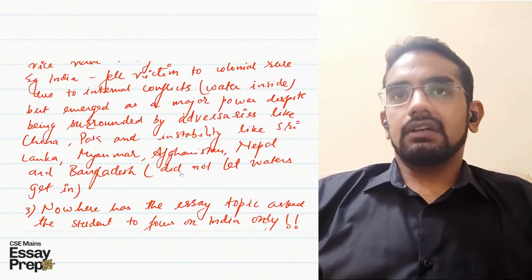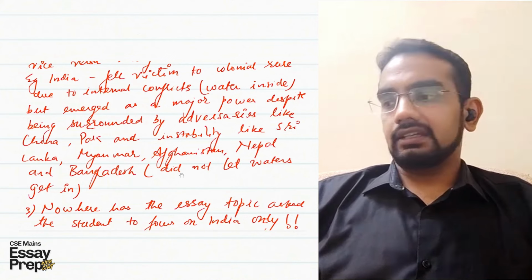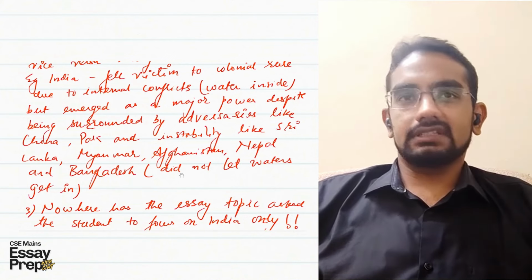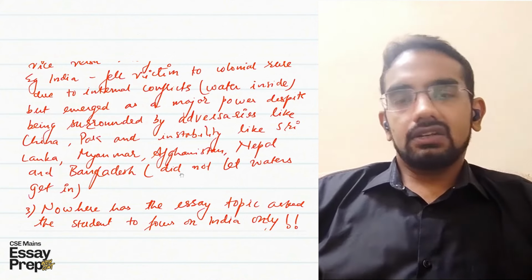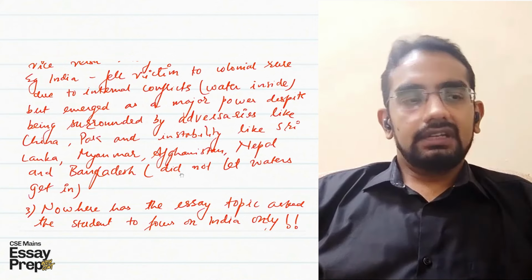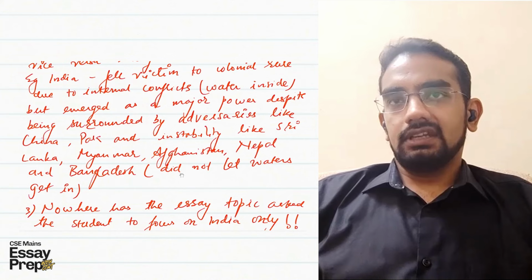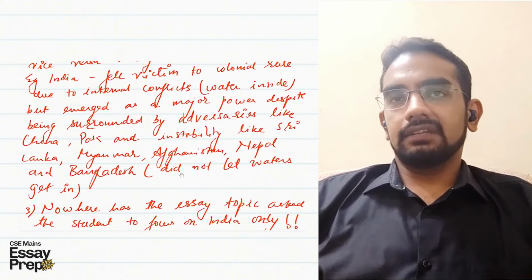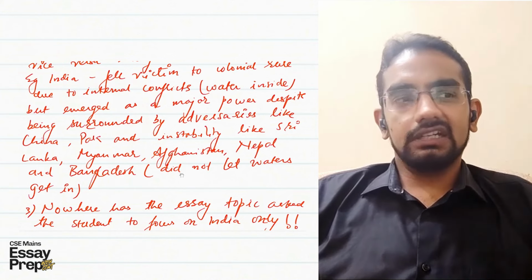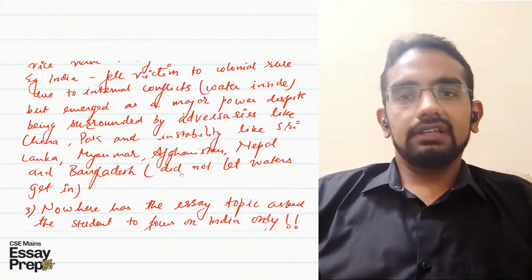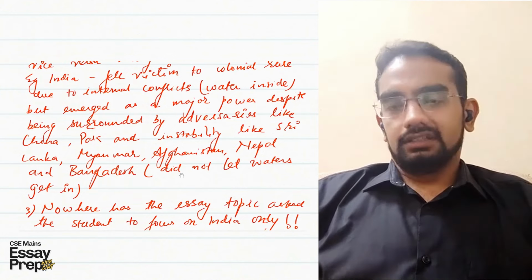Then there is instability all around the Indian subcontinent, like in Sri Lanka, Myanmar, Pakistan, Afghanistan, Nepal, Bangladesh. But India did not let this negativity get into it. Even in 1971, when India was directly affected by the crisis in East Pakistan, India was impacted by the influx of refugees, but it did not let this negativity get into the polity or the military.